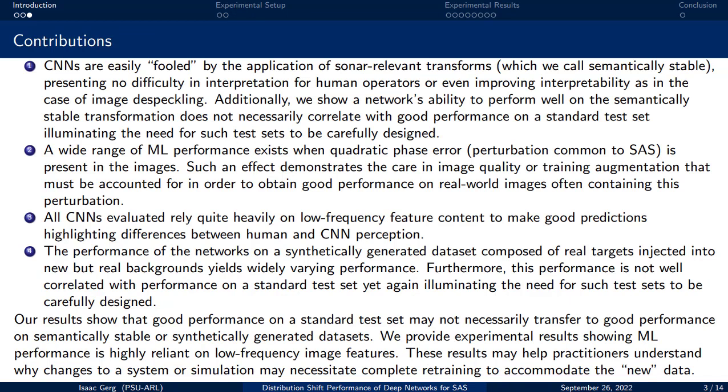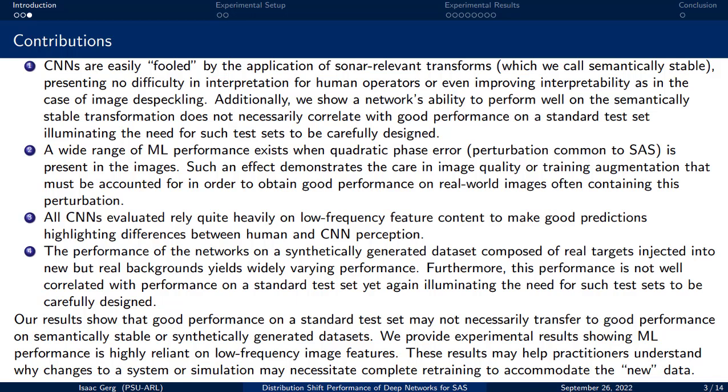We provide 4 contributions to the community through this work. 1. We note that CNNs are easily fooled by a class of distribution shifts which we call semantically stable transforms, which are often sonar-relevant transforms and do not change the image semantics as interpreted by a human operator. We show that just because a deep network does well on a standard test set, that does not necessarily mean that it does well on images that have had semantically stable transforms performed upon them.